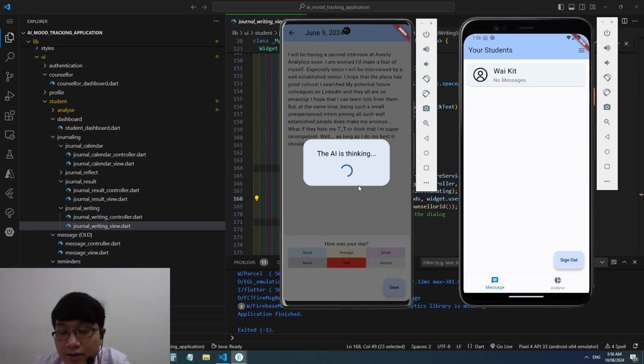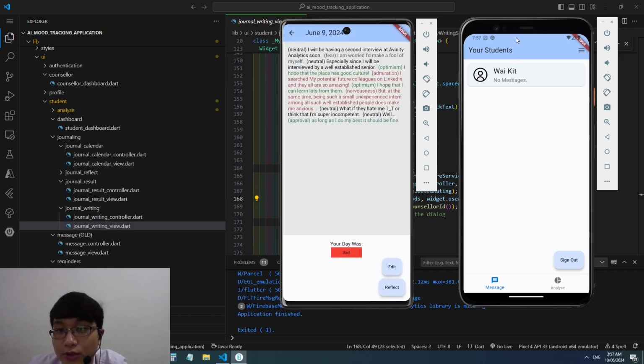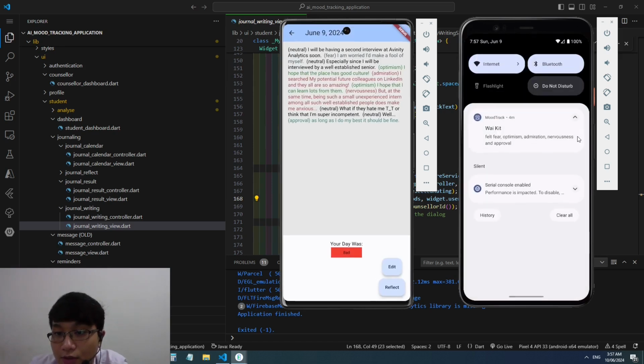Either way, after clicking the save button, the user is able to submit the journal to get the AI sentiment. But at the same time, the user is also able to rate the day from awful, bad, average, good to great. And since I was quite anxious on that day, I just rated it as bad. And after this journal submission, the counselor will be able to receive a notification. As you can see over here, this notification.